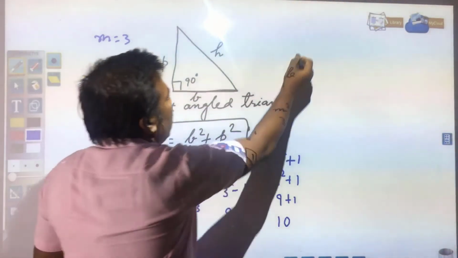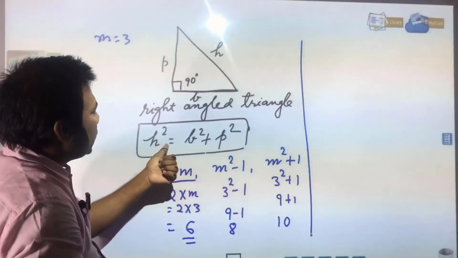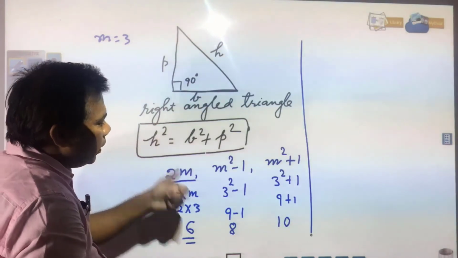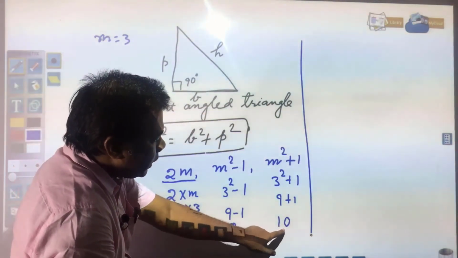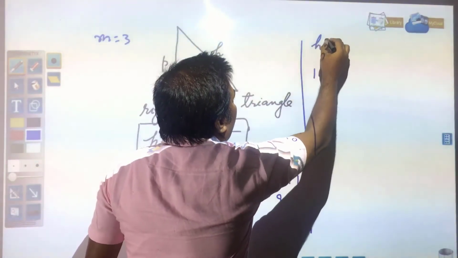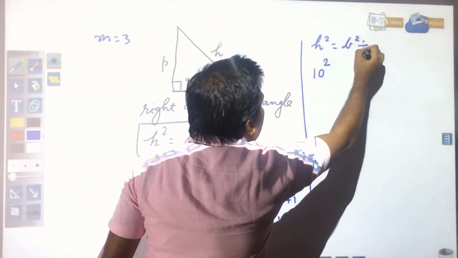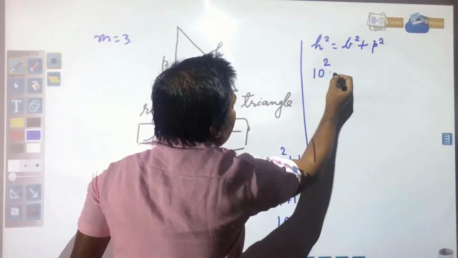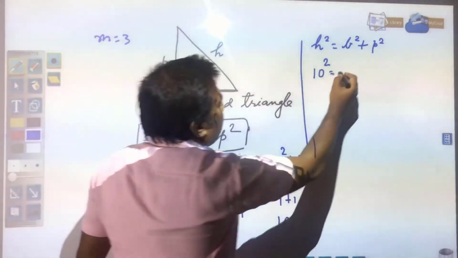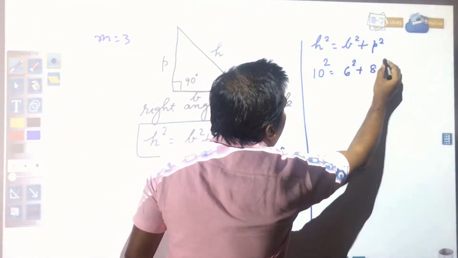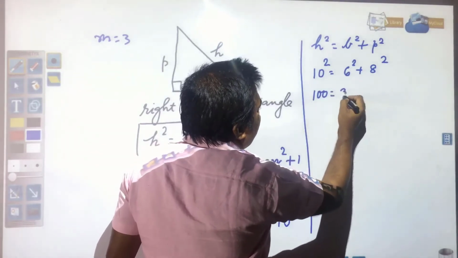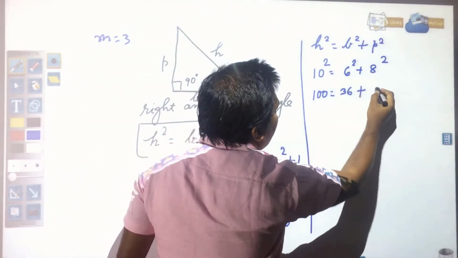Just put it in this formula: h square is equal to b square plus p square. h will always be the longest side, so the longest side you have is 10. So 10 square should be equal to 6 square plus 8 square. 10 square is equal to 100, 6 square is equal to 36, and 8 square is equal to 64.